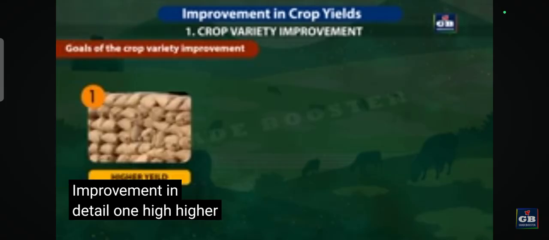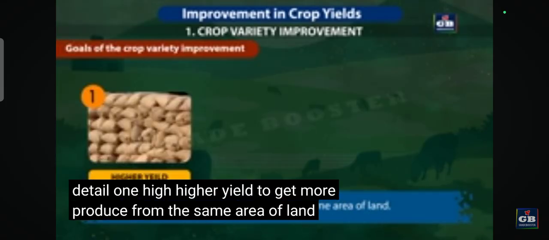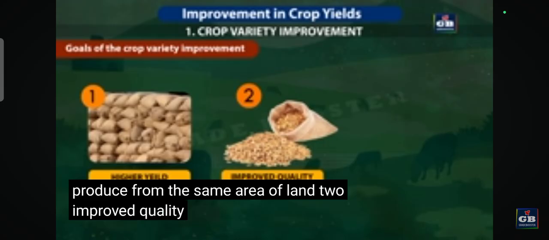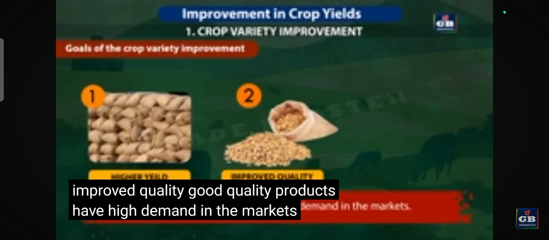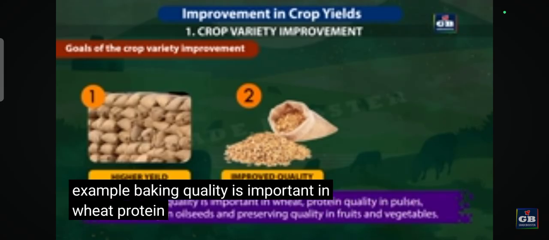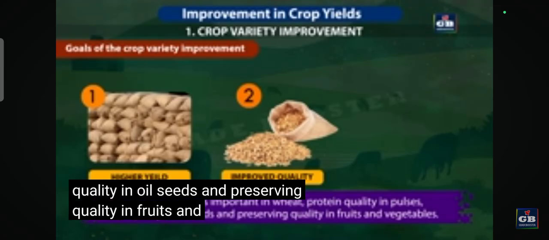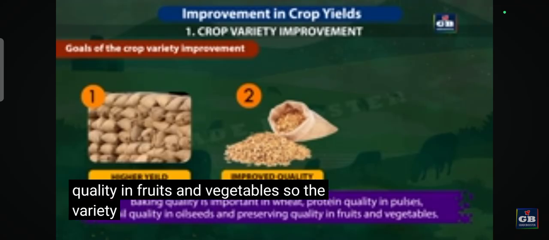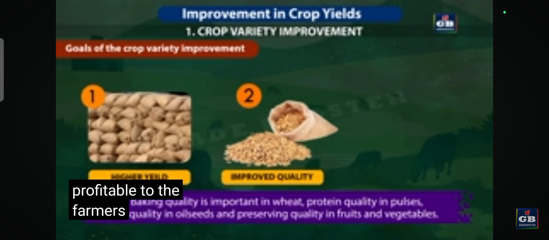1. Higher yield. To get more produce from the same area of land. 2. Improved quality. Good quality products have high demand in the markets. For example, baking quality is important in wheat, protein quality in pulses, oil quality in oil seeds, and preserving quality in fruits and vegetables. So, the variety with these qualities are more profitable to the farmers.